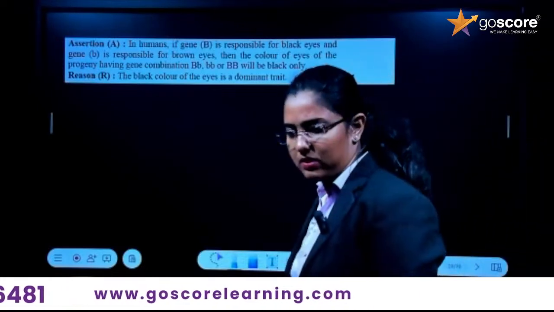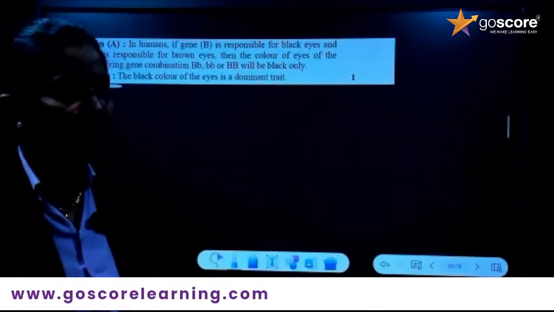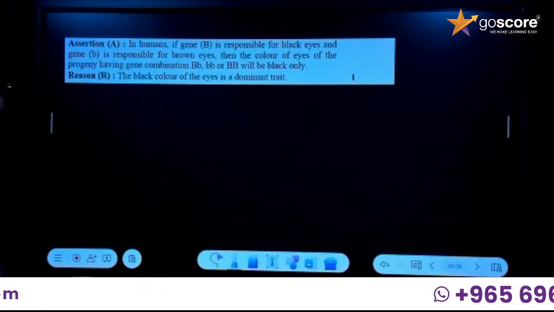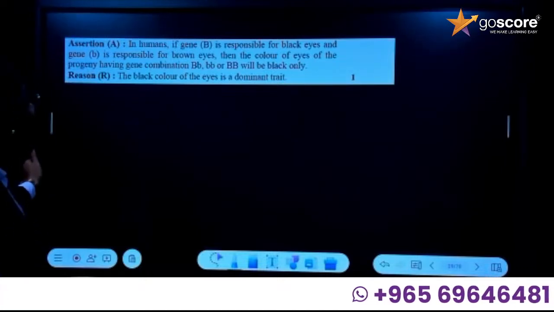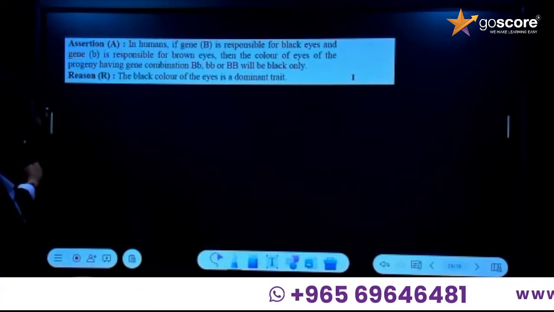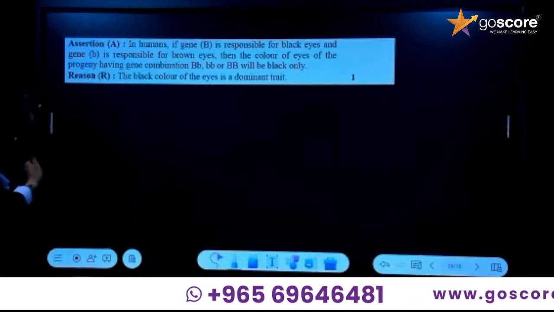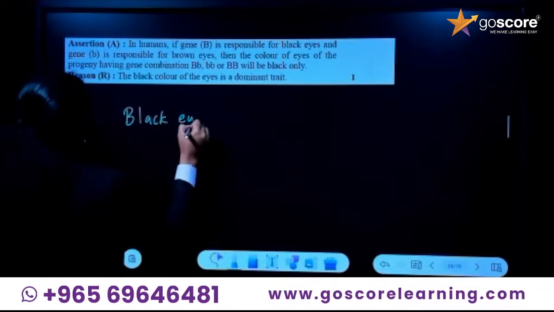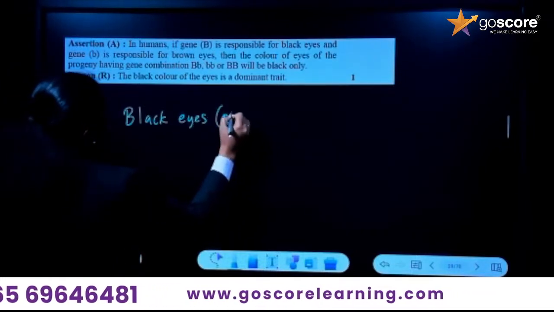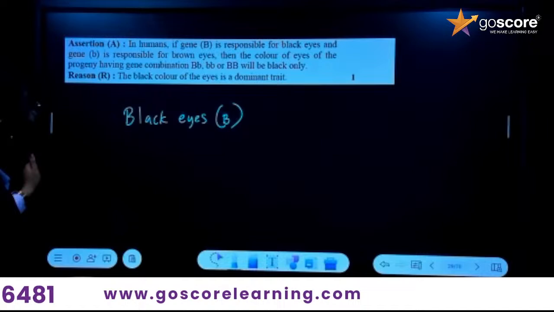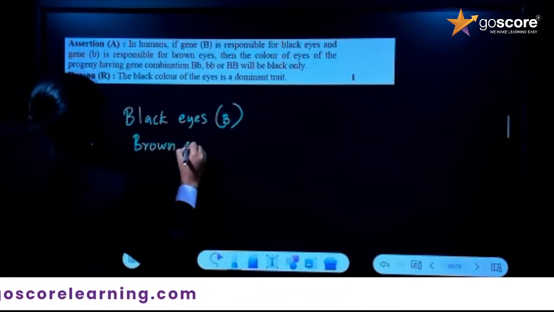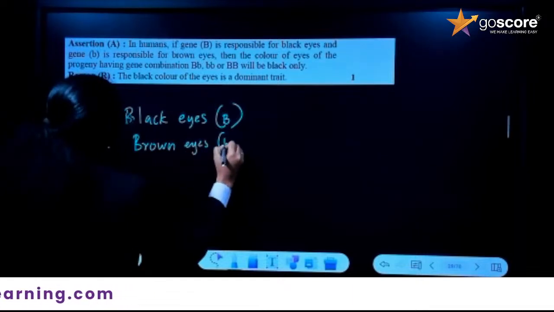Next assertion reasoning question. This is also an easy question, where it comes from heredity. So what is the assertion given here? In humans, if gene B is responsible for black eyes and gene b is responsible for brown eyes. So we have two sets: black eyes, represented by capital letter B, and brown eyes, represented by the small letter b.